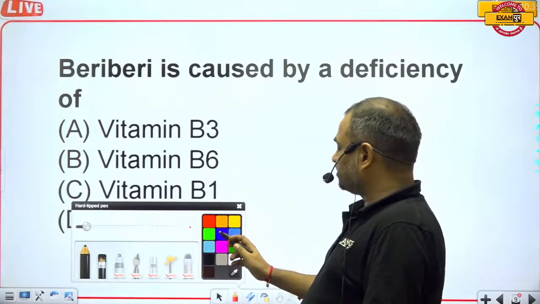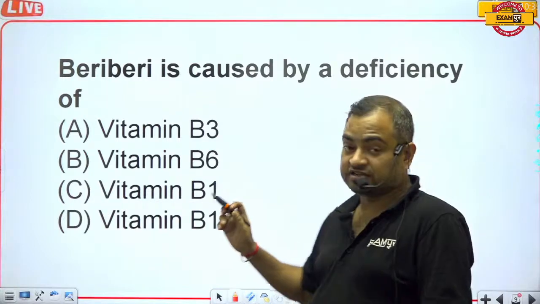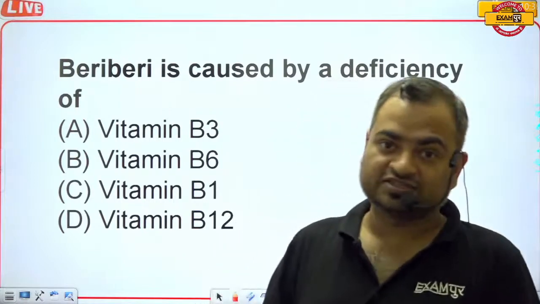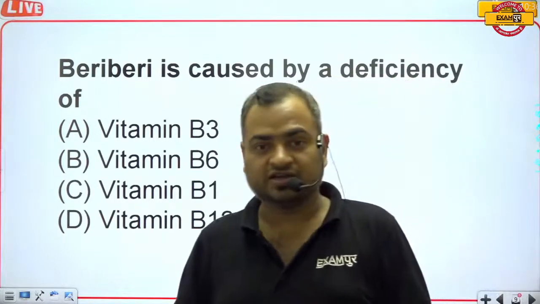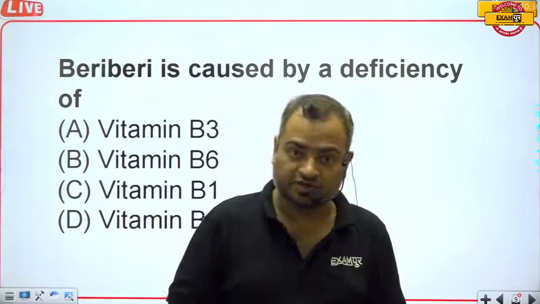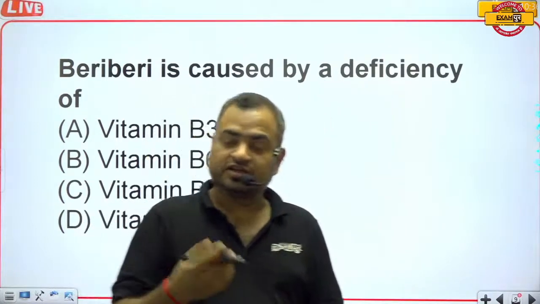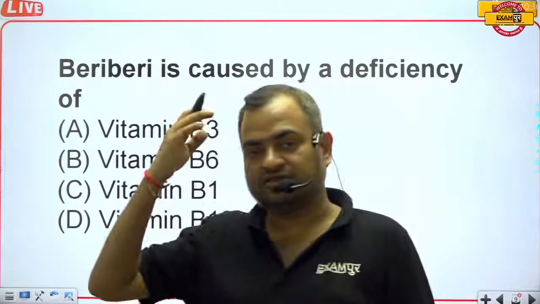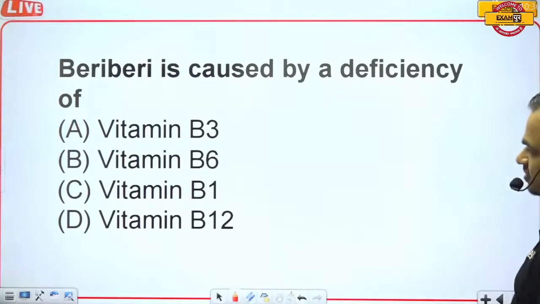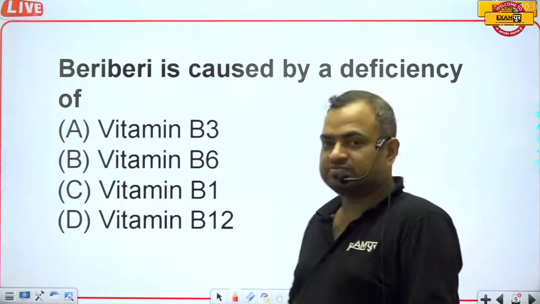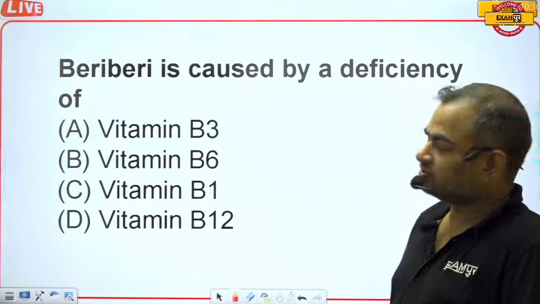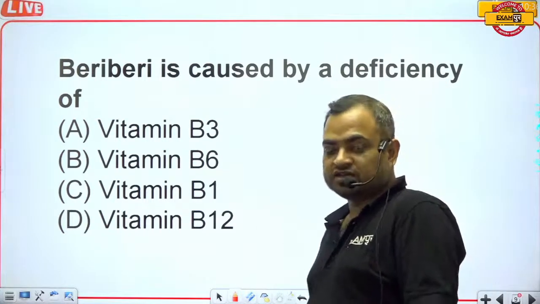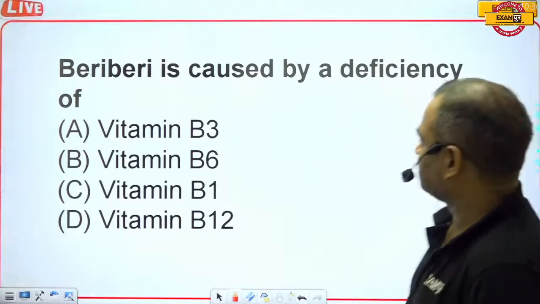This is a very good question, and it has already been asked in different examinations: SSC CGL, SSC CPO, SSC CHSL, state level exams, the Haryana State Subordinate Services Board, the UP State Subordinate Board, DSSSB exams. I have been seeing all the papers of the last 10 years, and I observed that this question was asked in many examinations.